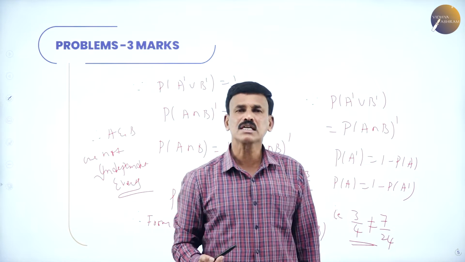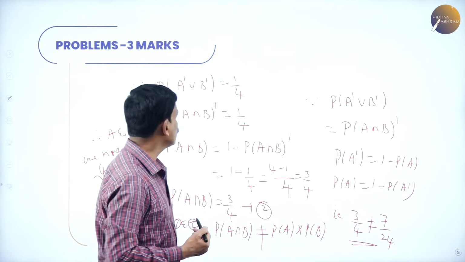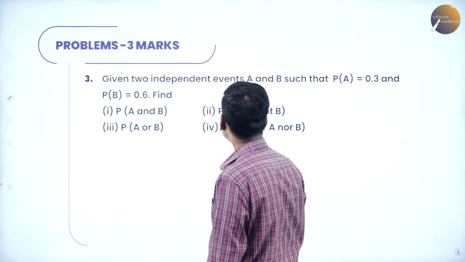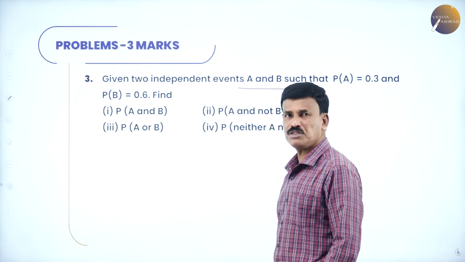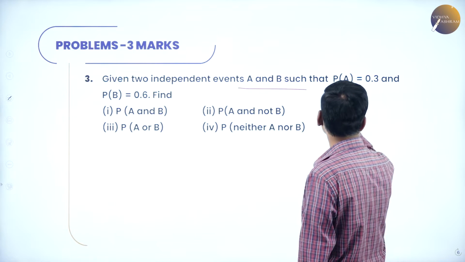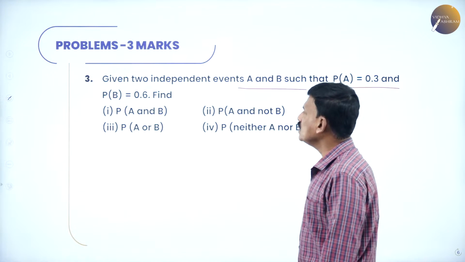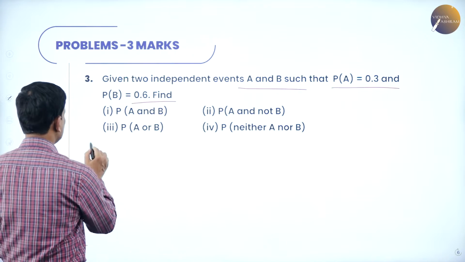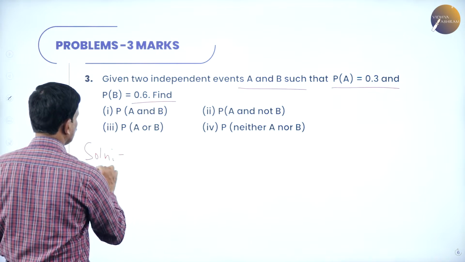Okay. Now let us come to the next problem. What is the next problem? This is also an important problem. Given two independent events A and B such that probability of A is 0.3, probability of B is equal to 0.6. Now this is required to find. Now come to the solution. What is the first one?